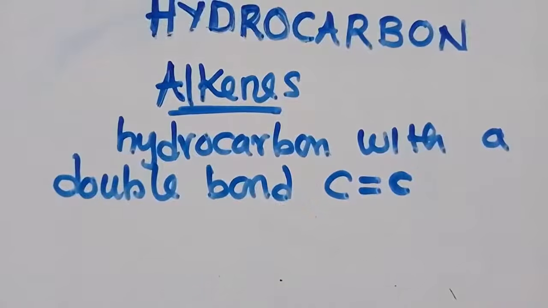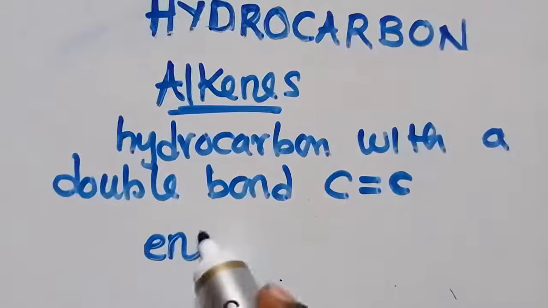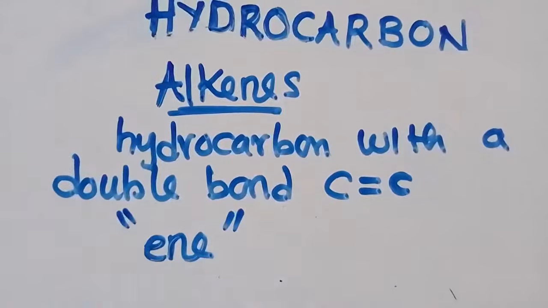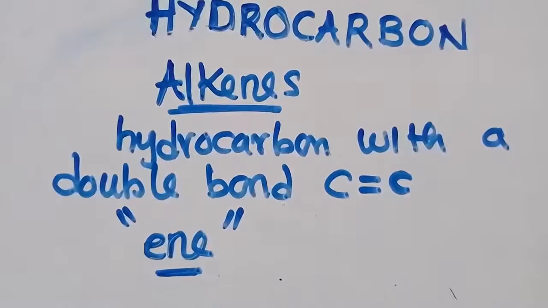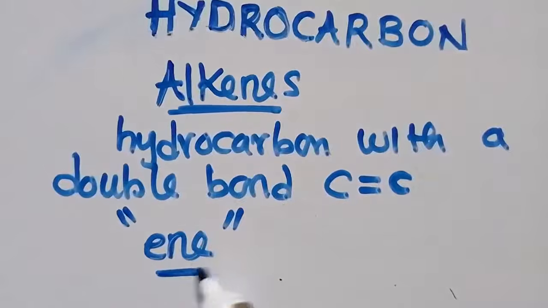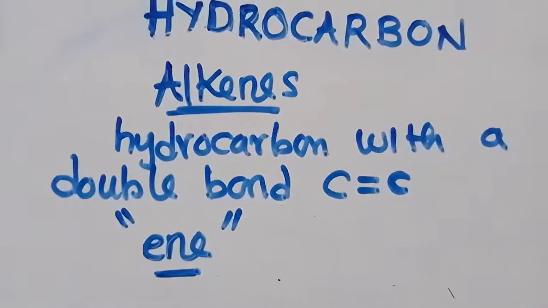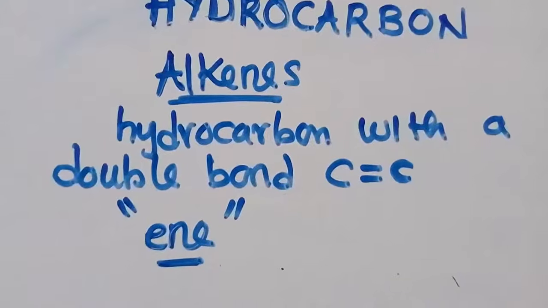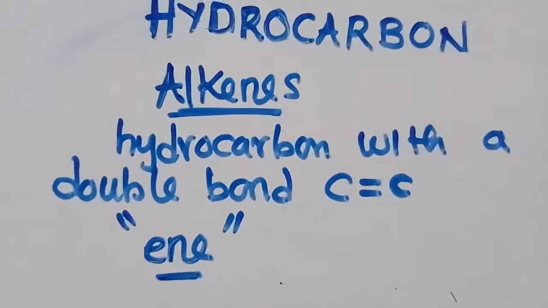This is how we get to know that this is an alkene. Then they end with what? ENE, like this. They end with this word. So all alkenes are going to end with this word. So that's what you need to know and understand.